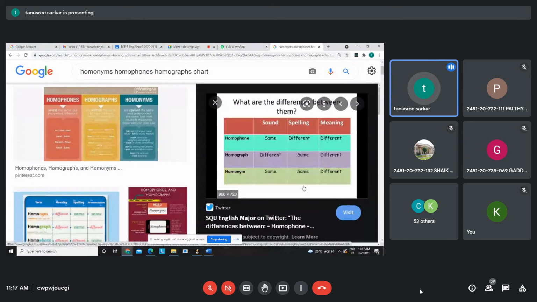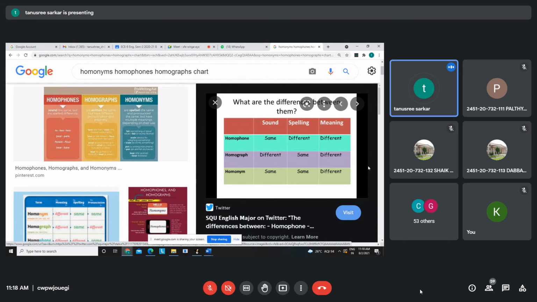Homo means same. When we discuss homonyms, please ignore these things, because I just wanted to show you a chart straight away, so I'm making use of the internet directly. I'm not jumping over to the notes because this is easier to remember. Can you see this picture, this box?